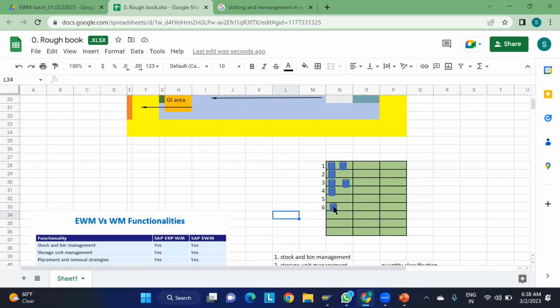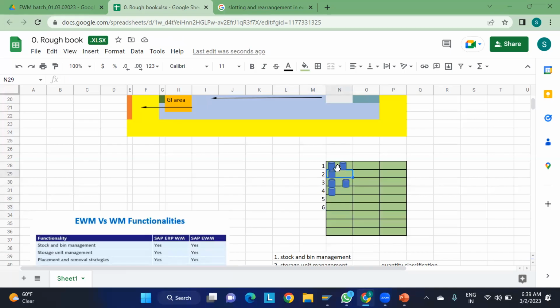Okay, what is happening? Whatever material is there in the sixth bin now will just move to the second bin, so that this bin will be empty. So we will get the continuation of the empty bins over here. Once the product is moved from the sixth bin to the second bin, this fifth bin is anyway empty, and now we can make the sixth bin empty also. So let us consider this sixth bin is empty now, and the product is moved to bin 2.